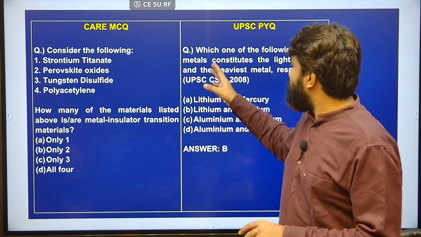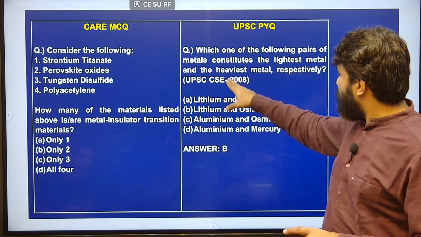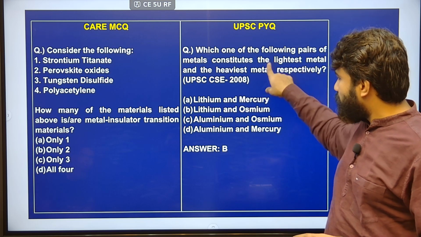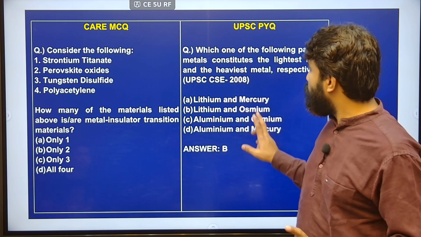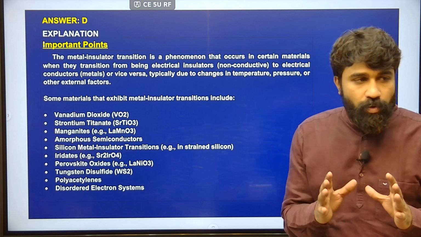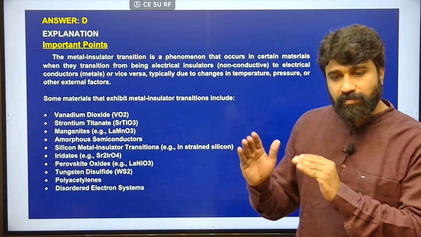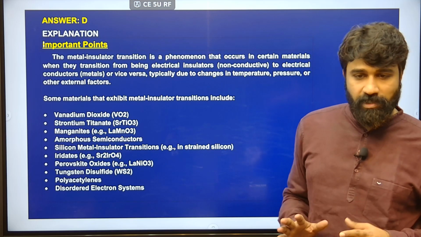Next, which one of the following pairs of metals constitutes the lightest and heaviest metal respectively? They asked about the lightest and heaviest metals in UPSC 2008. So you will get to know the importance of such questions, which are given in the PIB itself. Those are articles taken from the Press Information Bureau.